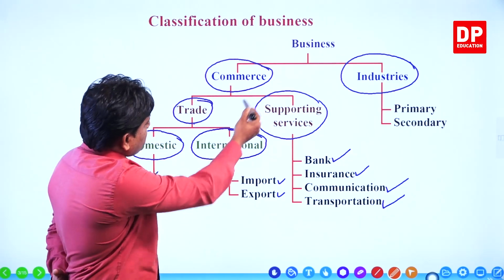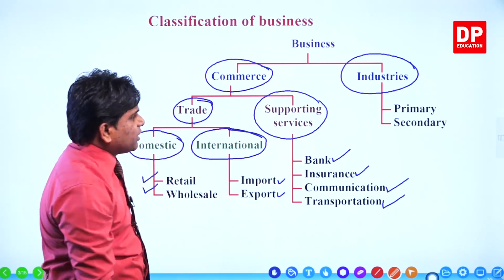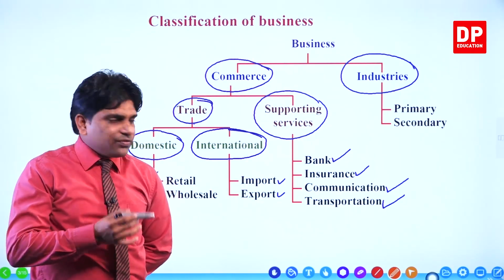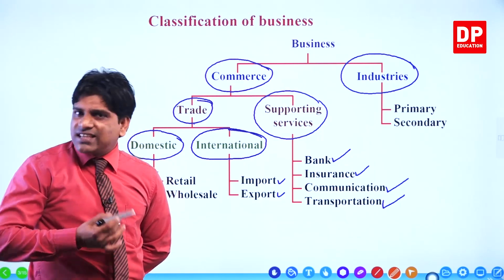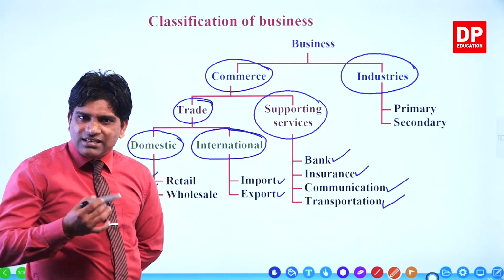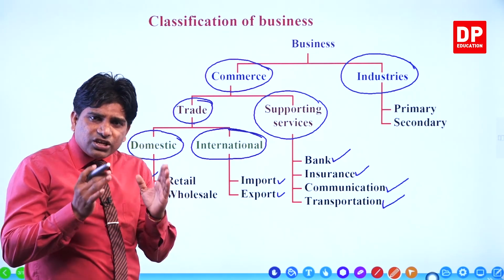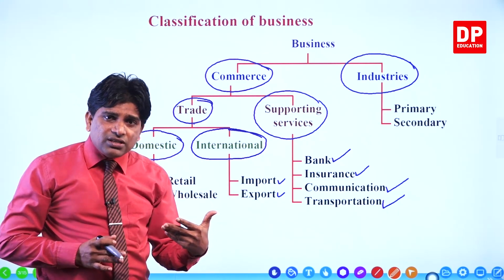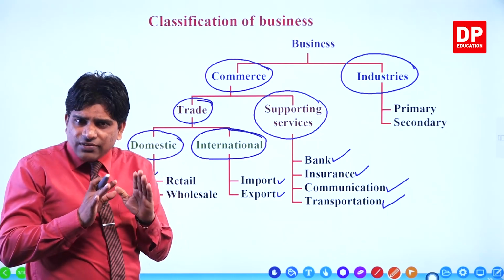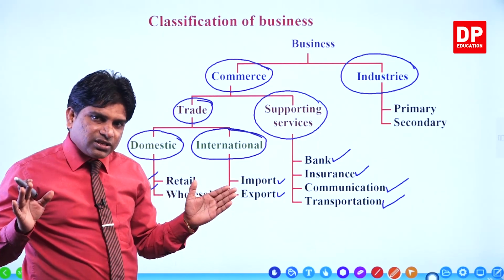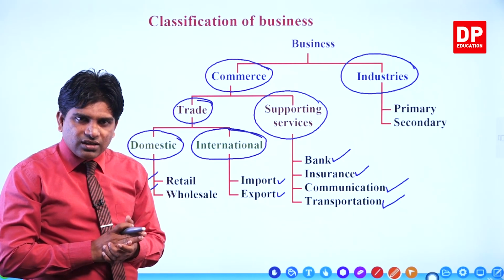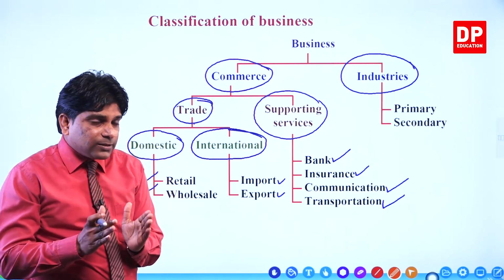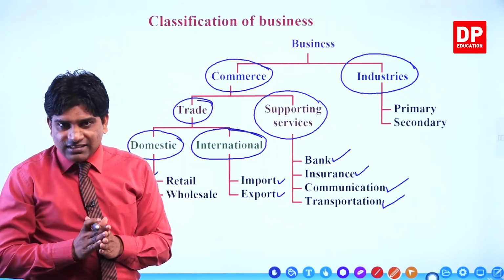Now we have discussed, we just give an initial introduction regarding the commerce. The other side, industries. Industries we classify into two categories, primary and secondary. Industries mean there we discuss manufacturing something, right? Primary industries are those related to the agricultural industry, right? Secondary means industrial something, right? It is not related to the primary agricultural category, right?